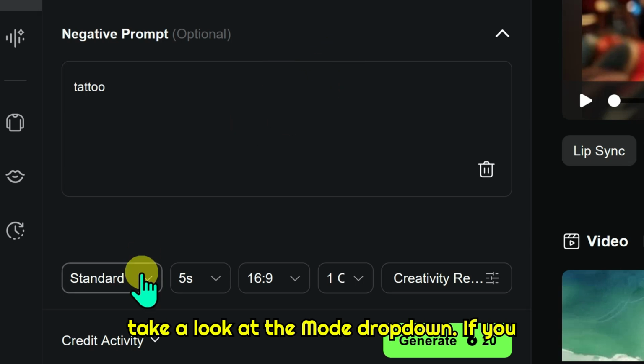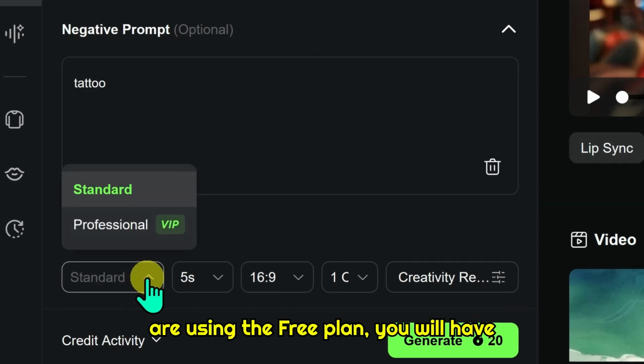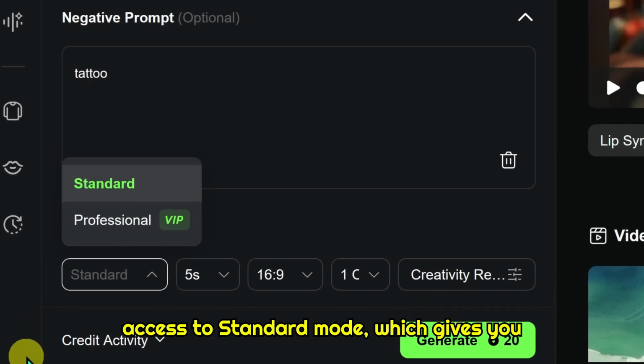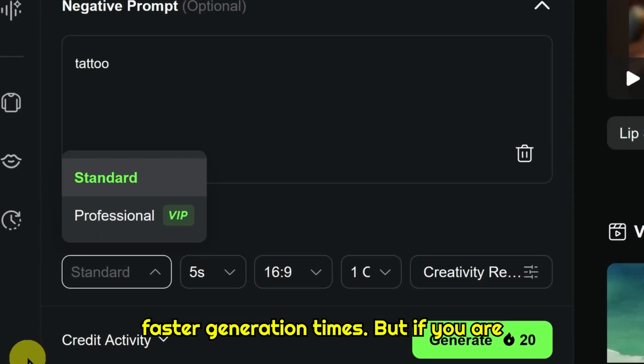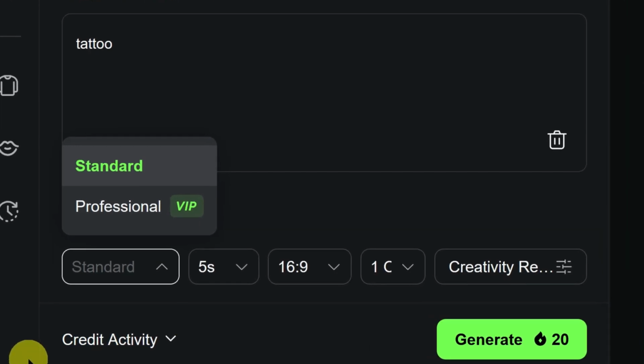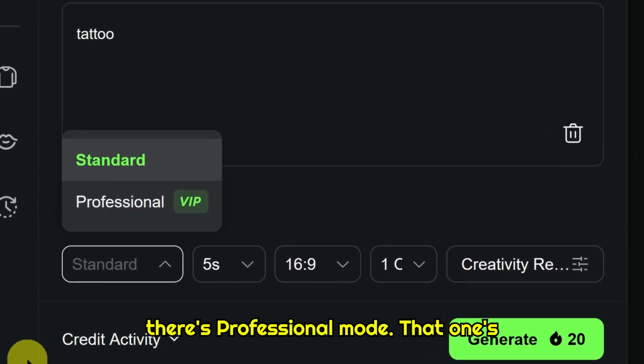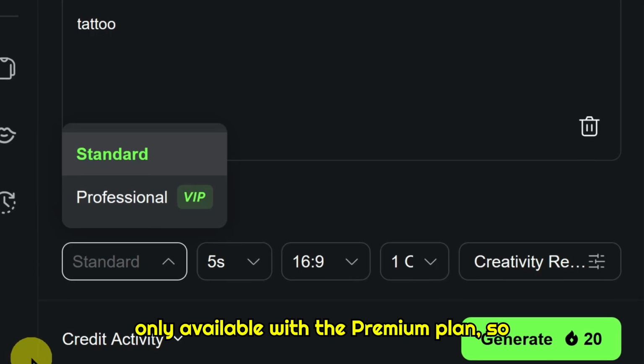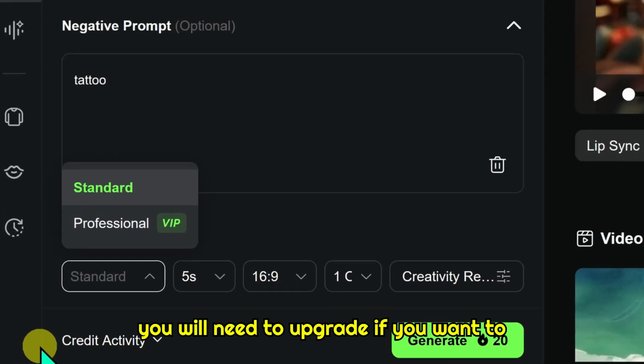Now, let's take a look at the mode drop-down. If you are using the free plan, you will have access to standard mode, which gives you faster generation times. But if you are aiming for higher quality visuals, there's professional mode. That one's only available with the premium plan, so you will need to upgrade if you want to use it.